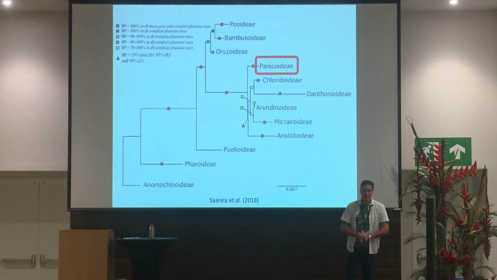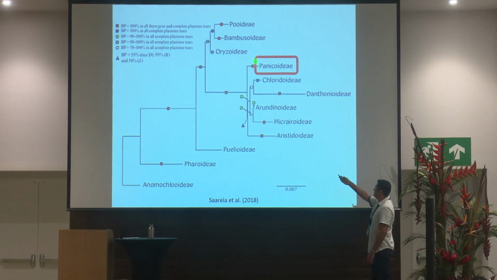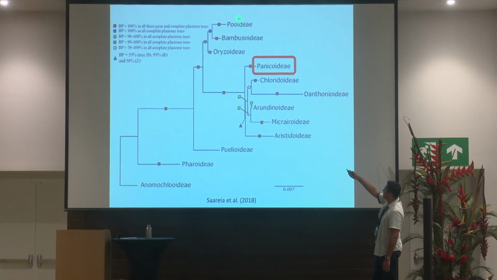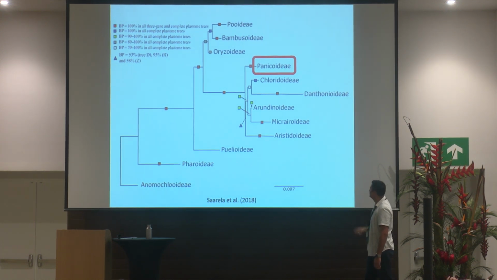The grass family currently includes 12 subfamilies. Three of these form a basal grade, and the remaining subfamilies are distributed in 2 large clades: the BOP clade, with Bambusoideae, Oryzoideae, and Pooideae, and the PACMAD clade, where Panicoideae is.